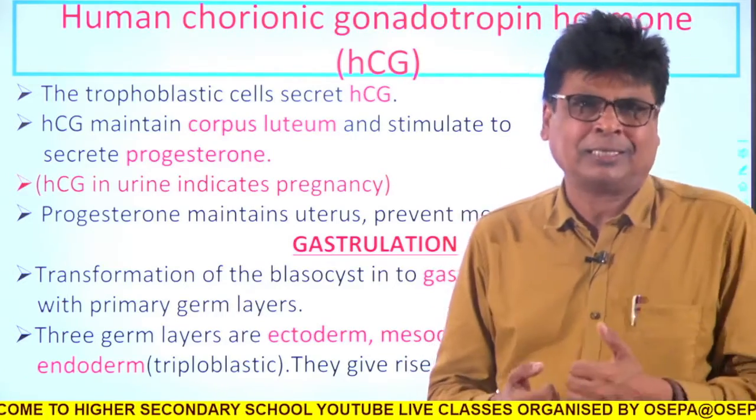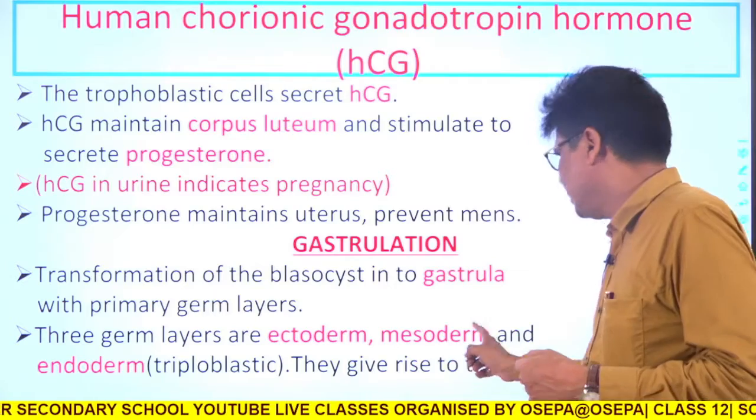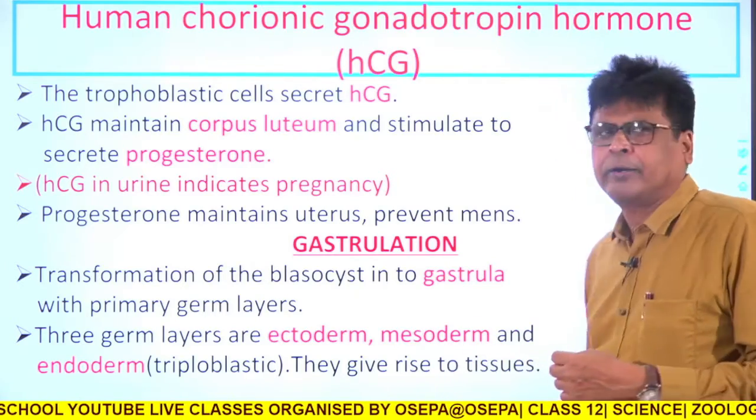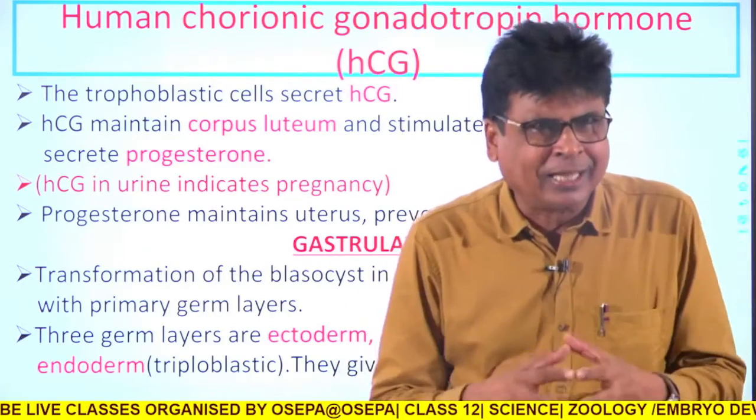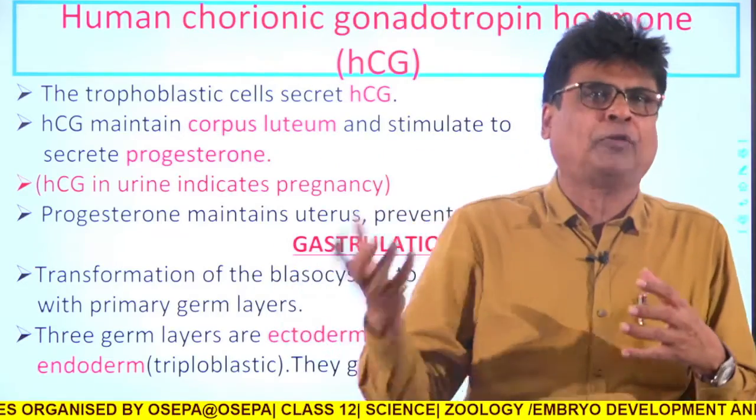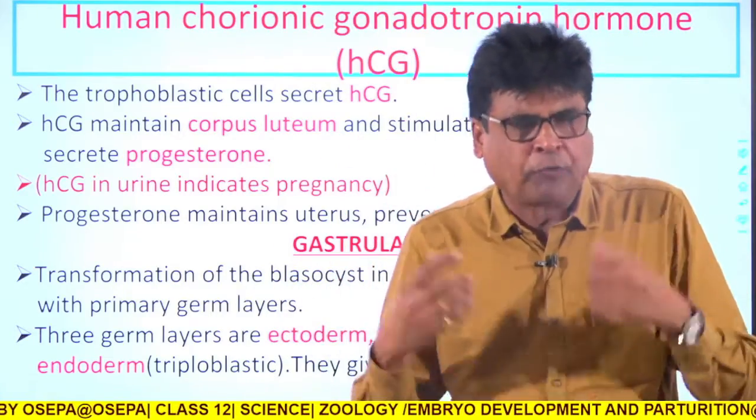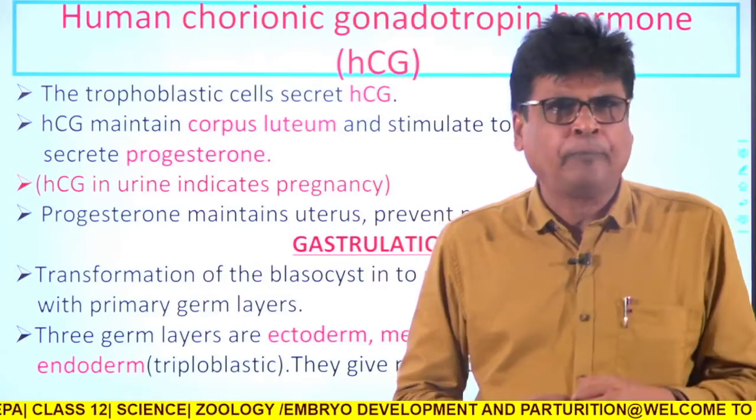These 3 layers are called primary germ layers, because from these layers different types of tissues will form. Those layers will form epithelial tissue, as you have studied.